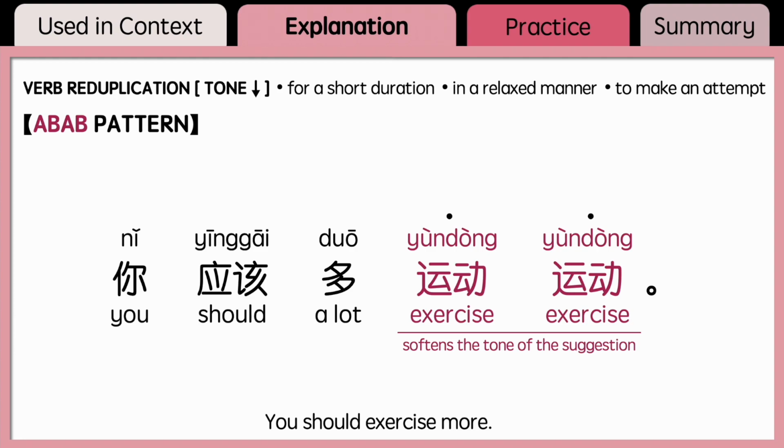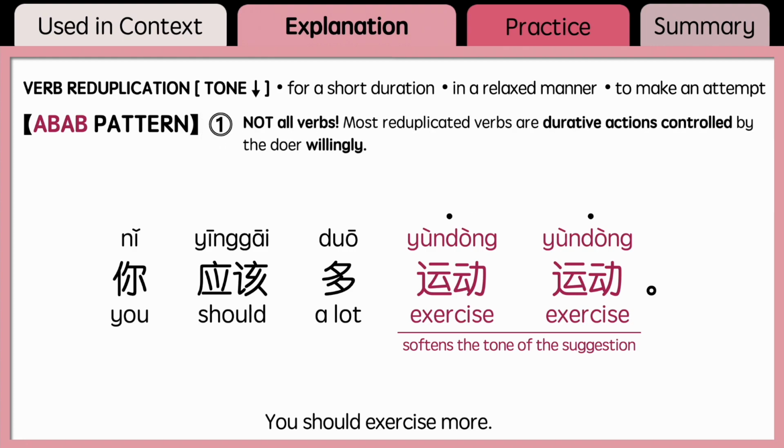As I mentioned in part 1 of this video series, remember that not all verbs can be reduplicated. Most reduplicated verbs are durative actions controlled by the doer willingly. A durative action is an action which takes place over a period of time. In this example, 运动 is a durative action that's controlled by the doer willingly.